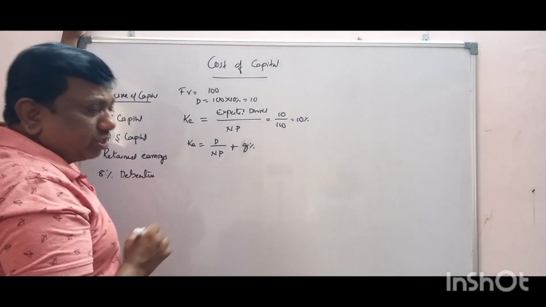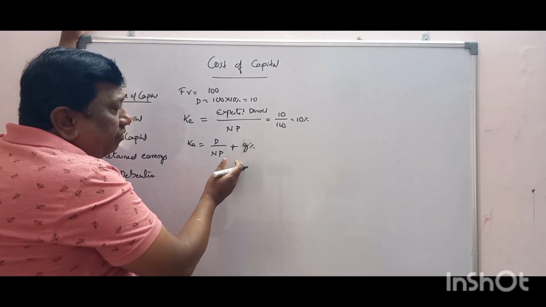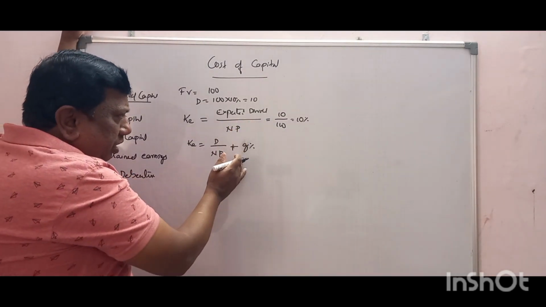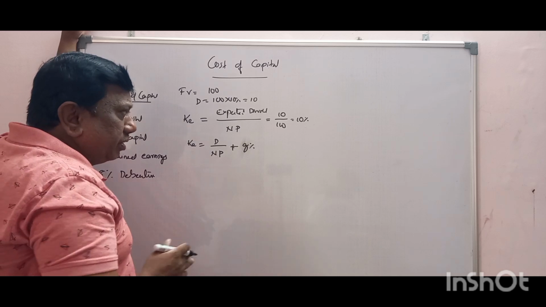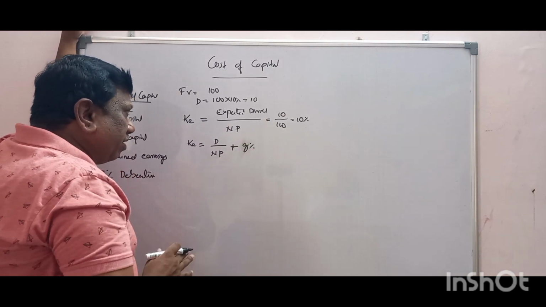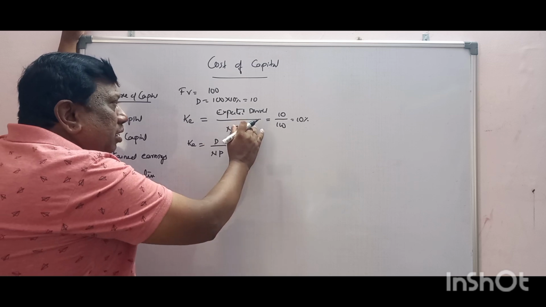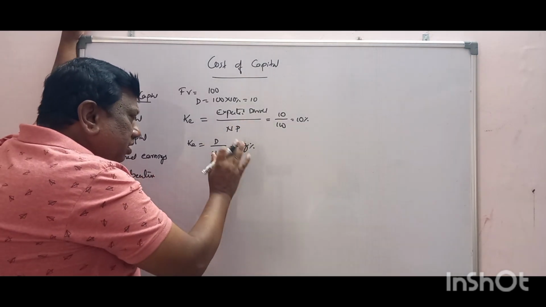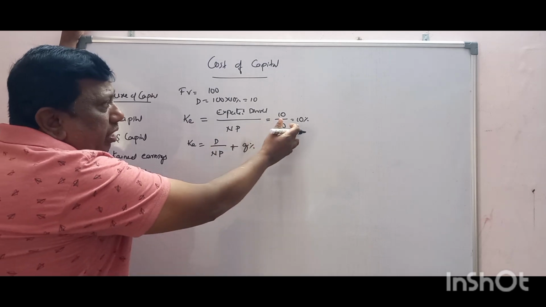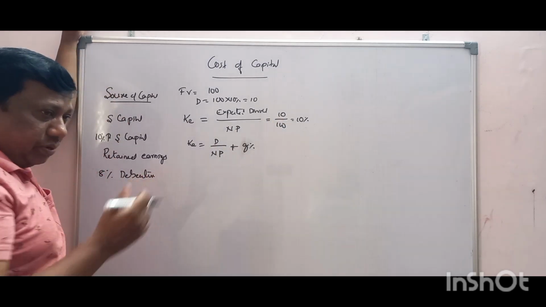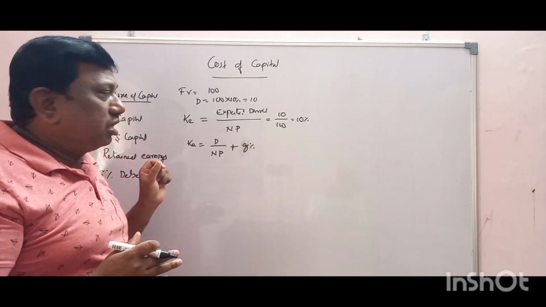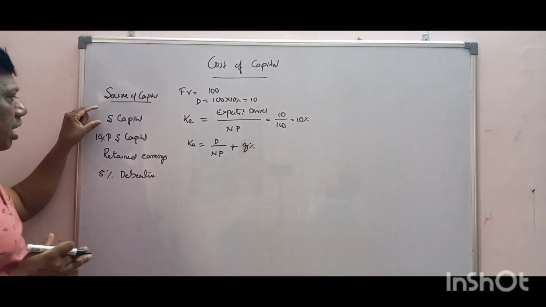G means growth percentage only. This is a new company; this is an existing company. If the growth rate is given, you can calculate by adding G, and you get the same cost of capital. Here the growth rate is not given, there it is given. So there are two cases to calculate cost of equity. We are receiving 100 and paying 10, and 10 is the cost of capital related to share capital.